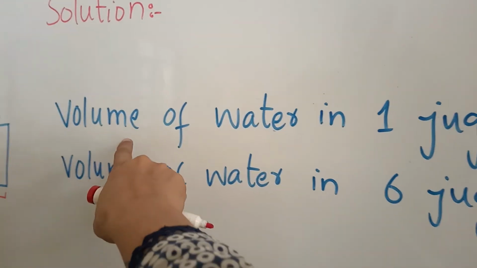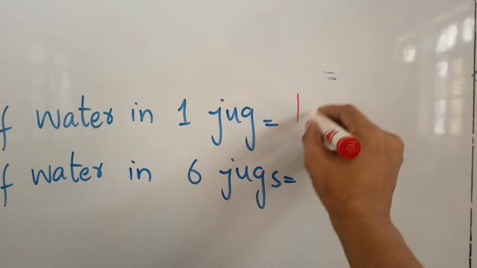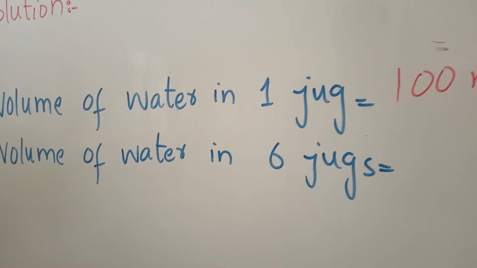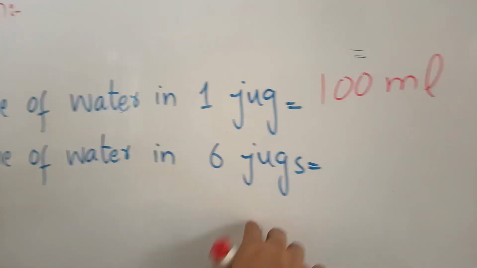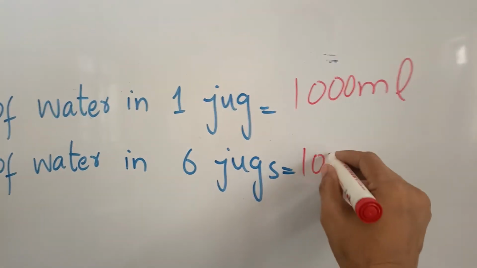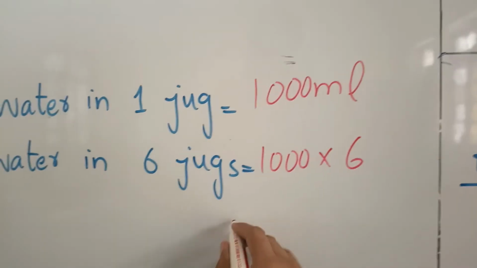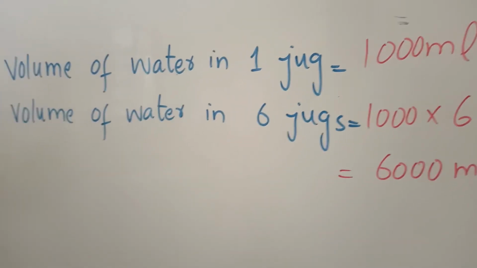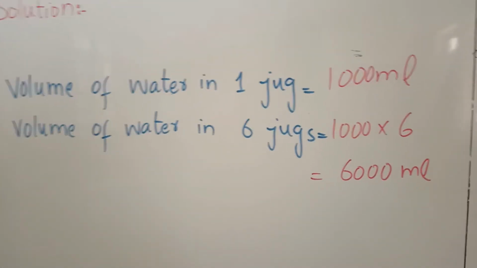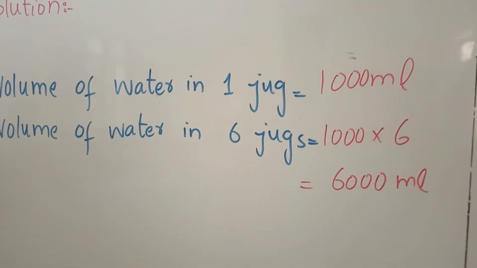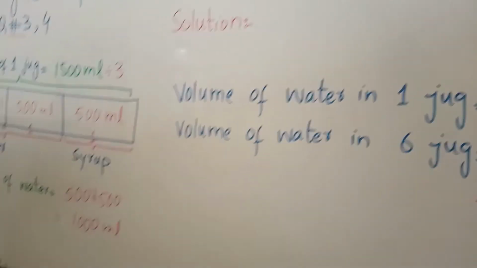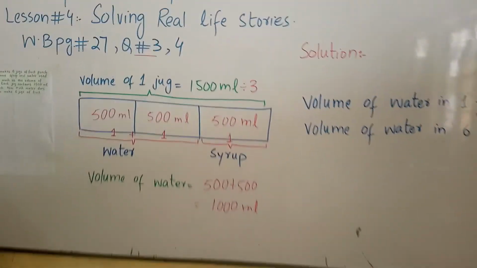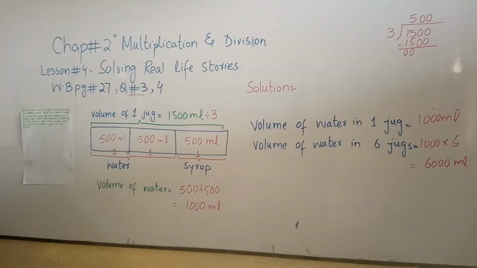Now students, see, if the volume of water in 1 jug is 1000 ml, I think it's very easy to find out now the volume of water in 6 jugs. Simply we will multiply 1000 by 6 to make it 6000 ml, means in 6 jugs the volume of water should be 6000 ml. It is a very easy question, but if you do the question according to the diagram, it will be easier for you. Okay, it is the whole question written on the board, and you can see it with rough work.